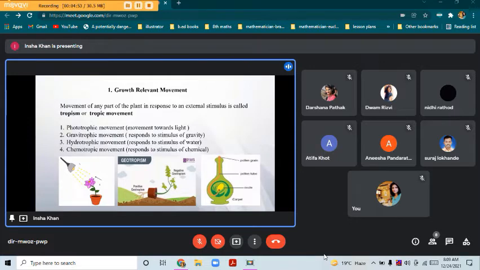So there are four types. Phototropic, that is movement towards light. Gravitropic, response to stimulus of gravity. Hydrotropic, that is response to stimulus of water. And chemotropic, that is response to stimulus of chemical. As you all must have observed, all these movements were related to growth. Such movements which are related to growth are called growth relevant movement.